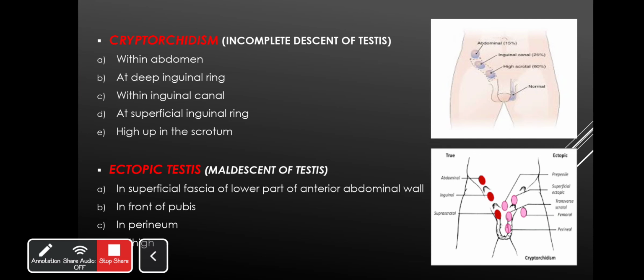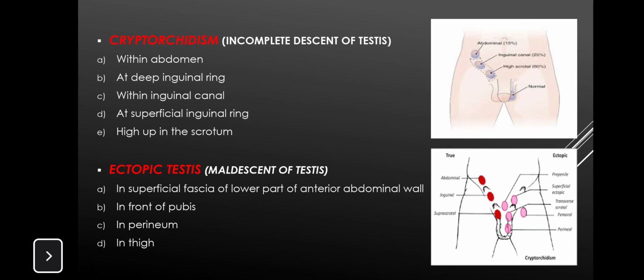So finally, let's end with an important clinical correlation, which is cryptorchidism, and the other one is ectopic testis. Cryptorchidism means incomplete descent of testis. Just by the name you can understand it's incomplete descent, where the testis follows a normal path but just fails to reach the base of the scrotum.